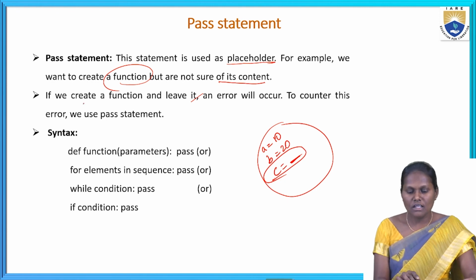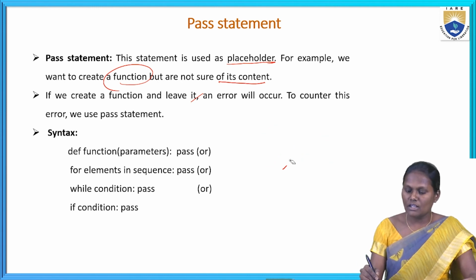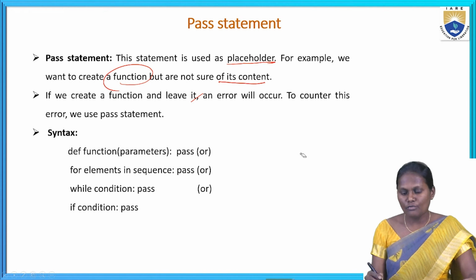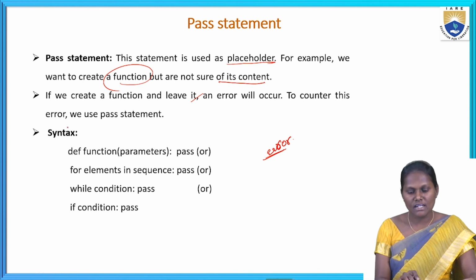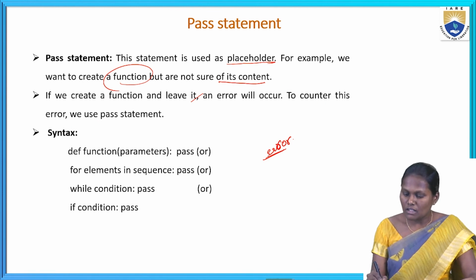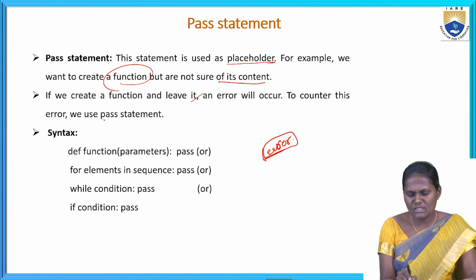We cannot write it like that. If we are creating a function and leaving it empty, an error will occur. To counter this error, so that the error is not shown in the program or coding part, we use the pass statement.